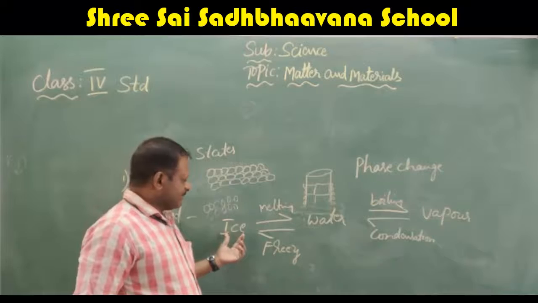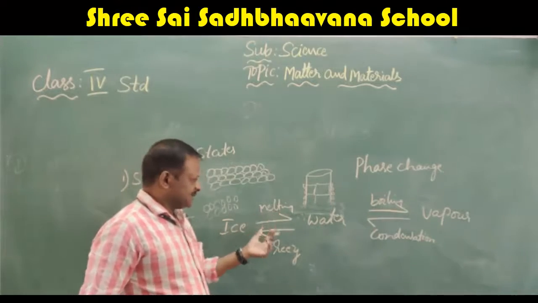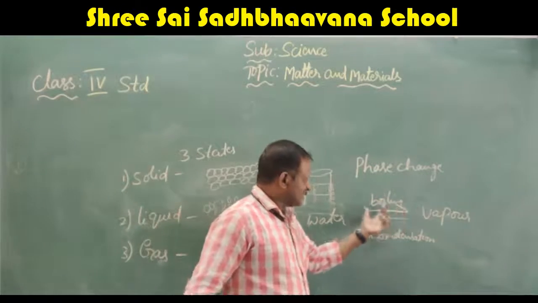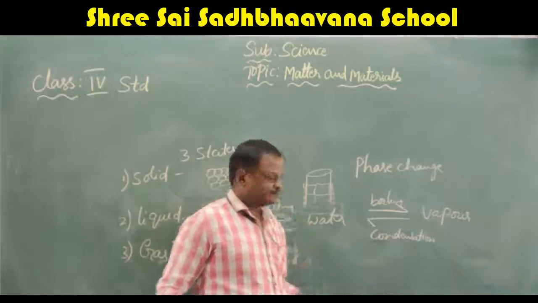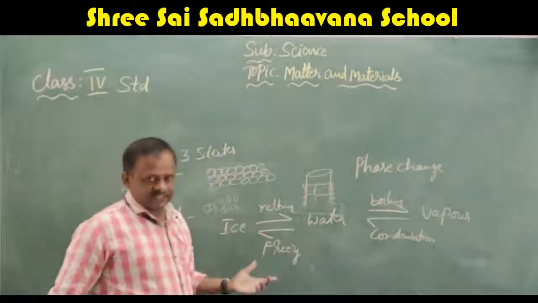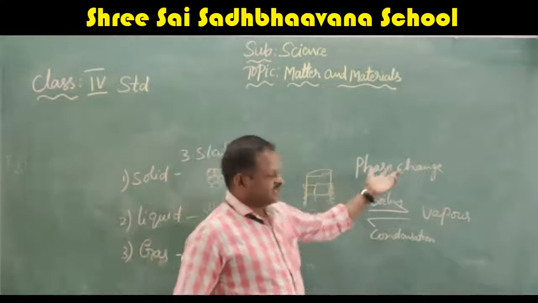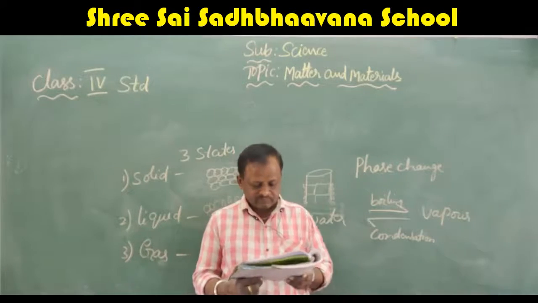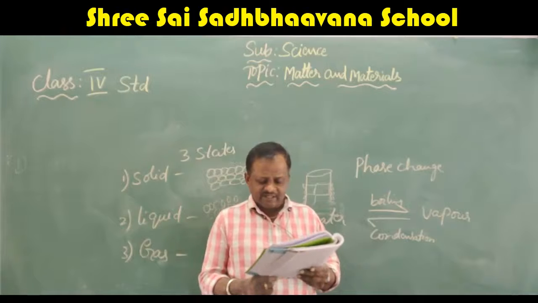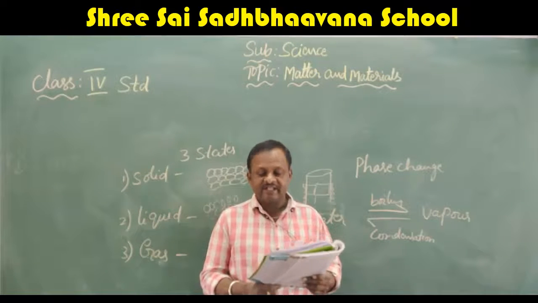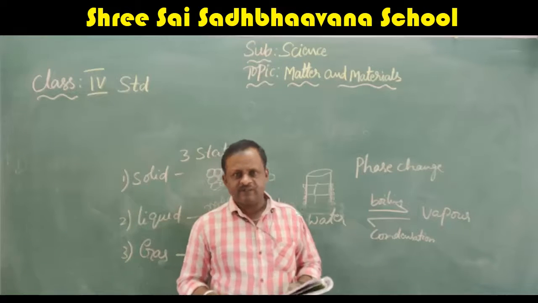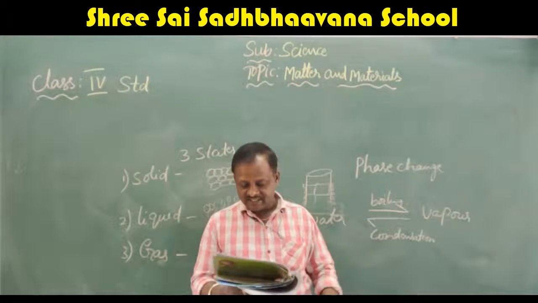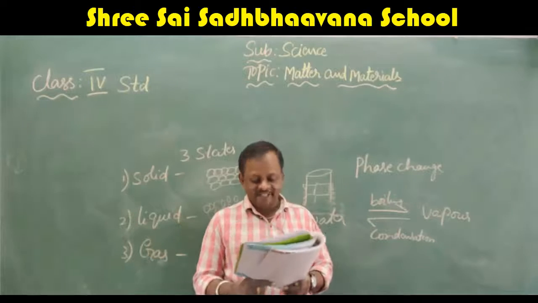Here, change of matter. From ice to water, you have to melt. From water to vapor, you have to boil it. From vapor to water, you condense it. From water to ice, you freeze it. Then the phase changing will occur. Liquid water changes to solid ice at a temperature below 0 degrees Celsius. Yes, if the temperature is less than 0 degrees, then the water becomes ice. This process is called freezing.